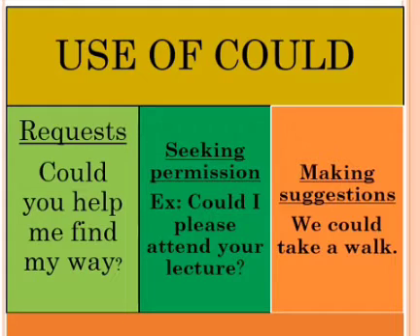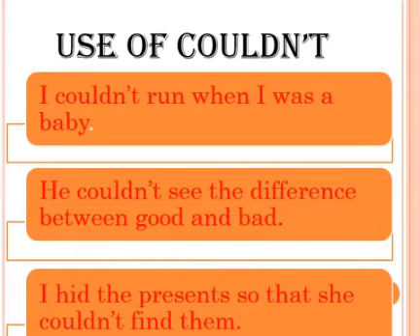Children, try to repeat after me. Could is used to make requests, seeking permission, making suggestions. Children, whenever you are using could and couldn't, usually this is used in the formal way, whereas in official and social work, it is highly formal, and when you use could, it is very polite and less sure in tone than can.